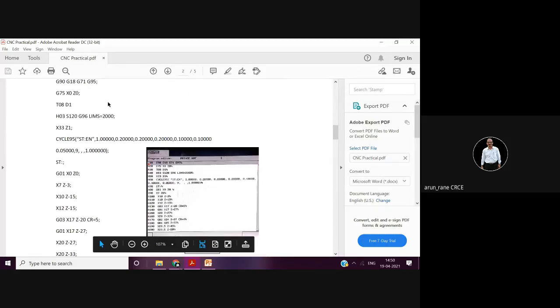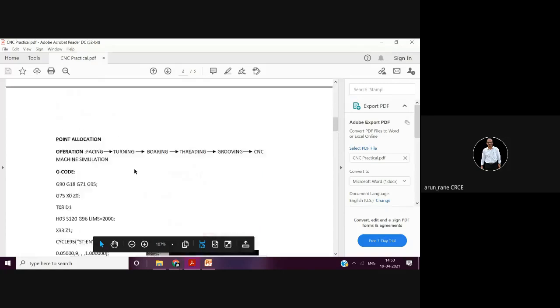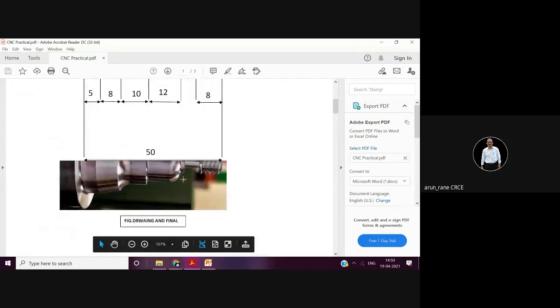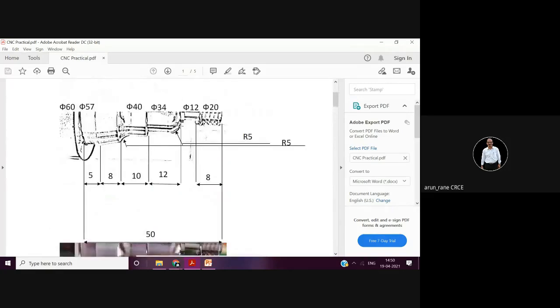That means again you are going to get a taper. X10 and Z minus 15. Then X12 Z minus 15. That means you are going to get a straight line. Okay. Then G03. G03 is your radius turning. That is this. Okay. Radius turning.